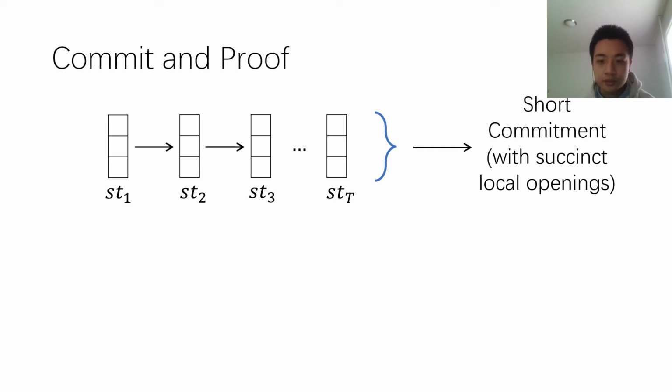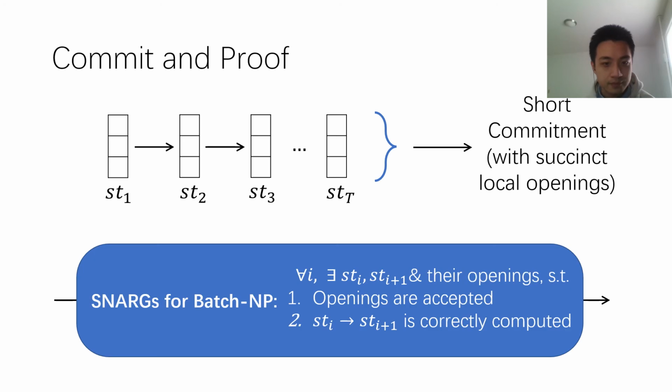And you can achieve this property by using a Merkle tree style commitment. Next, we will slightly modify the language for these SNARGs for batch NP. So in addition to verifying that the computation from the ith state to the (i+1)th state is correct, we also verify there exists some local opening to these two states.